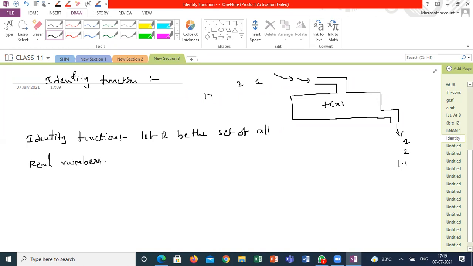Is it possible? Yes, sir. Is it a real valued function? Yes, it is a real valued function. Define the real valued function. Sir, isn't it a real function? Yeah, real function. It's a real valued function. Correct. That's what I'm saying.